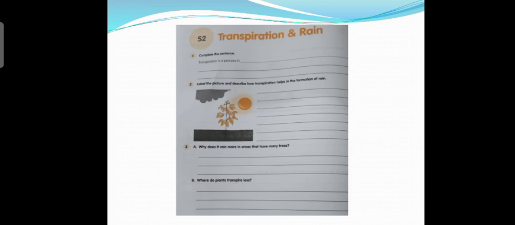Through the heat of the sun, the leaves of the plant will transpire. They will lose some water from the surfaces, which will go up, and in cool conditions the water gets condensed and turns into water droplets which are stored in the clouds, and again it will come back in the form of rain. So you just label all the parts given in the picture.